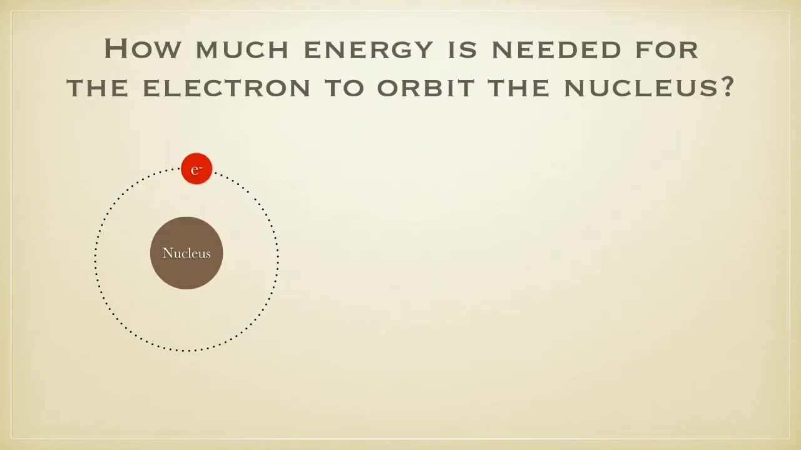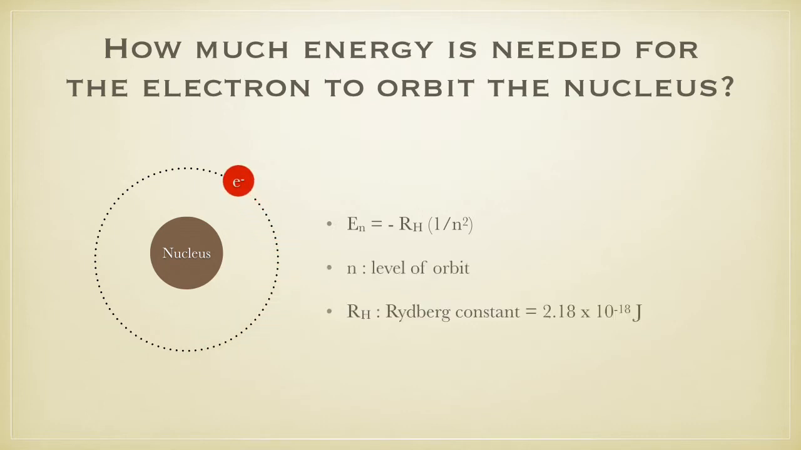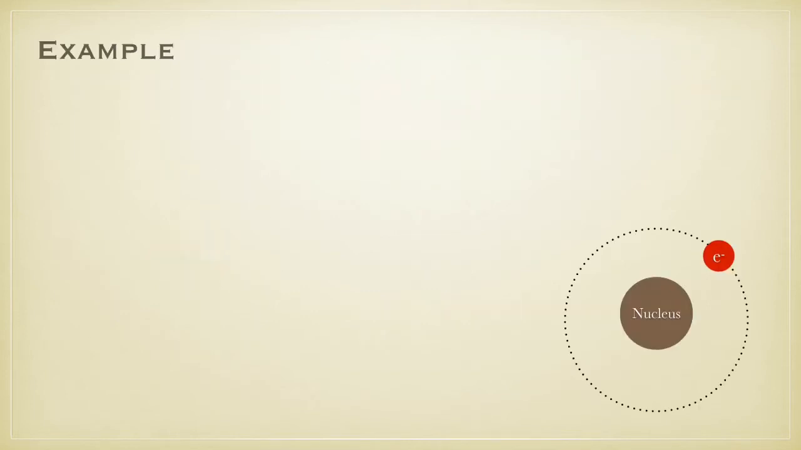According to Bohr, the amount of energy needed for the electron to orbit the nucleus can be calculated using this formula, where n is the level where the electron is orbiting and RH is the Rydberg constant. For example, let's calculate the amount of energy needed for the electron to orbit the first level, or n equals 1. This level is closest to the nucleus.